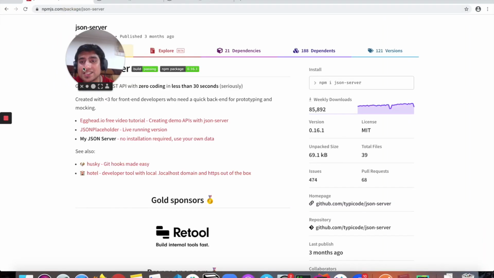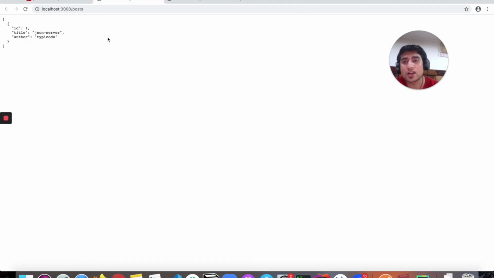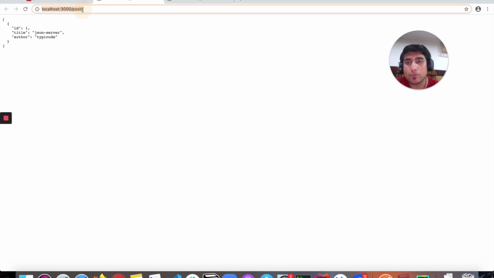JSON server is basically a fake REST API that you can use to perform all the CRUD operations that you can think about. For example, we have a simple API. Suppose right now I'm running a fake server, and this endpoint gives me an array of posts.